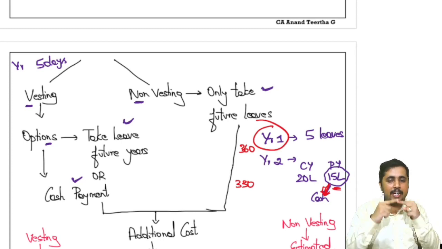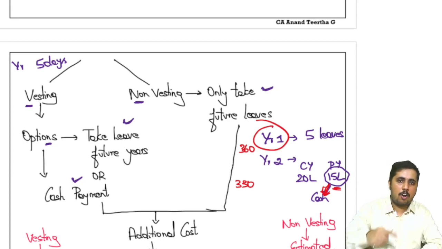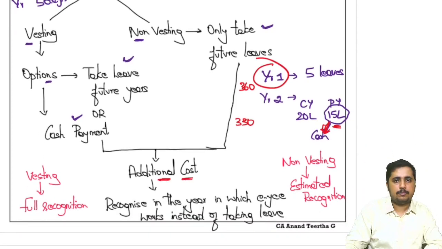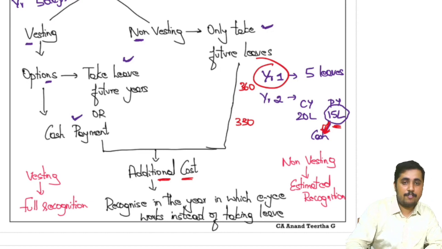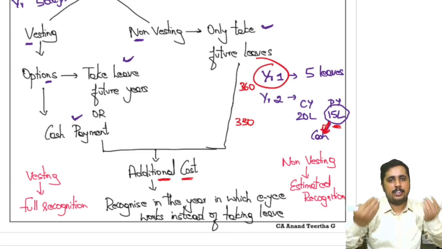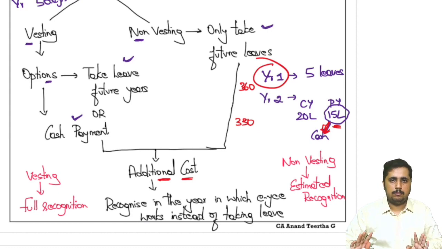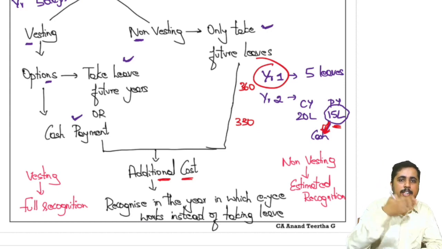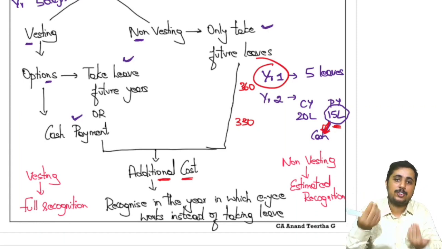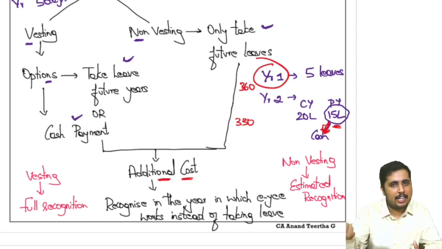In the year in which he works, record the additional cost. That is the point. In the year in which he works, you need to record the additional cost. This additional cost will be adjusted in the next year when he works less. So year 1 he worked more, that's why he got that carry forward mechanism to year 2, which means if he wants to avail that benefit, he will be working less.